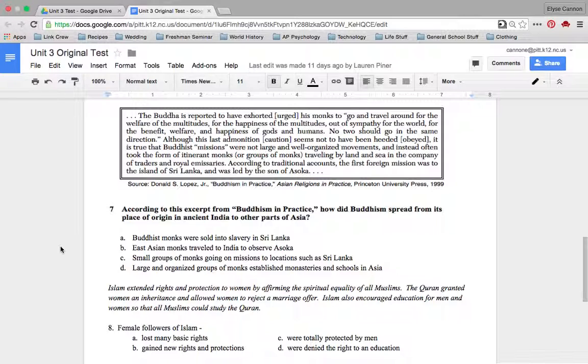Number 7. According to this excerpt from Buddhism in Practice, how did Buddhism spread from its place of origin in ancient India to other parts of Asia? A. Buddhist monks were sold into slavery in Sri Lanka. B. East Asian monks traveled to India to observe Ashoka. C. Small groups of monks going on missions to locations such as Sri Lanka. D. Large and organized groups of monks established monasteries and schools in Asia.